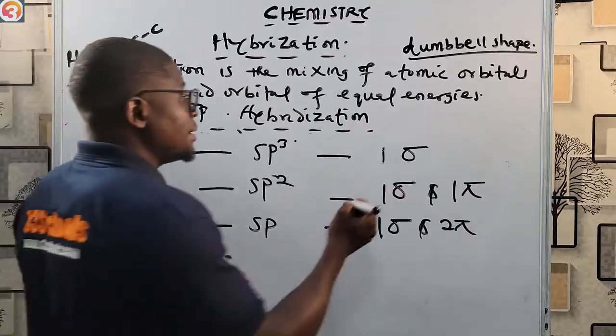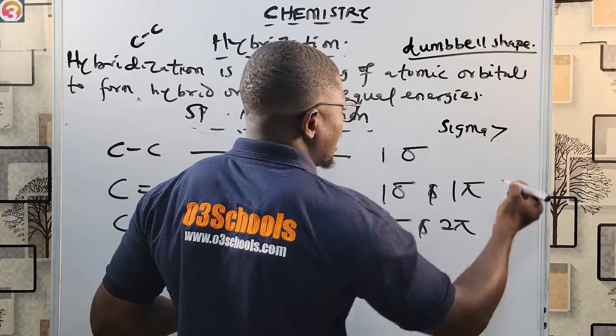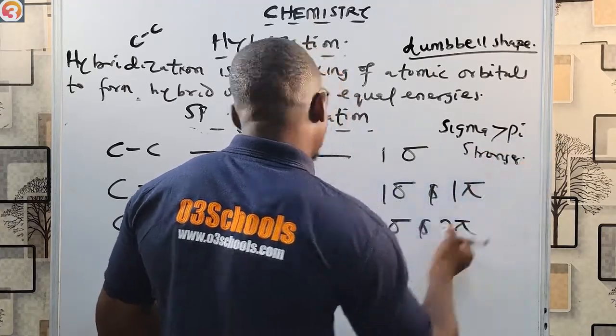Now note that sigma bonds are stronger than pi bonds. They are stronger than pi bonds.